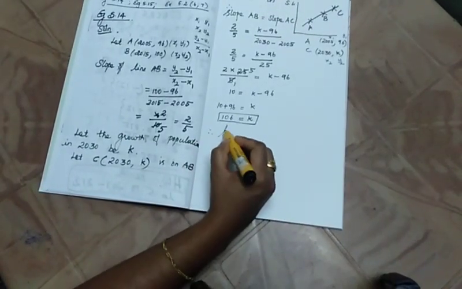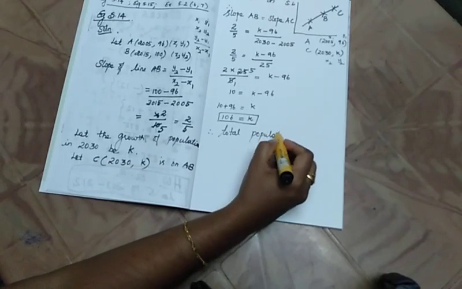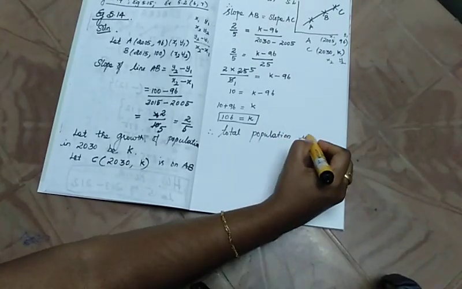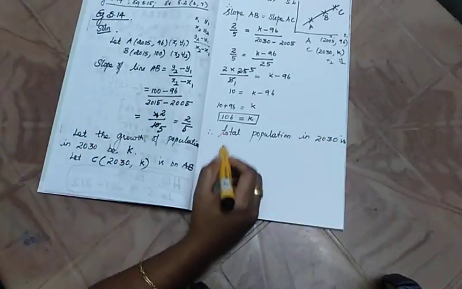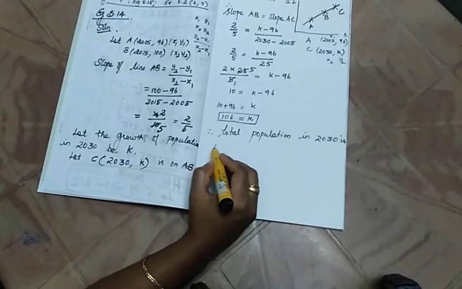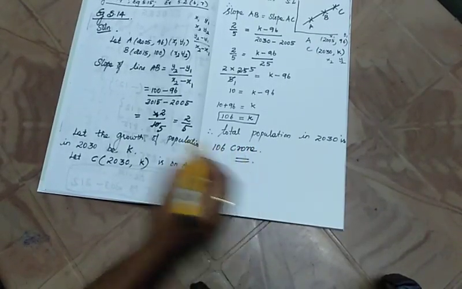Therefore, total population in 2030 is how much? So K is equal to 106 and it is mentioned in the unit.